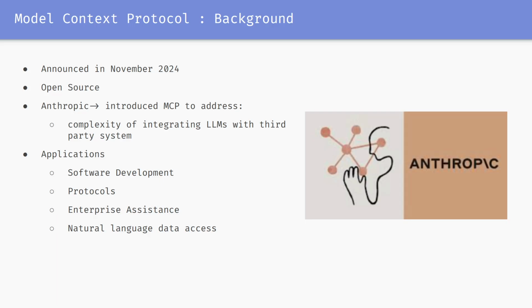Some more things that MCP can be applied across is software development. There are some IDEs such as Zed, and platforms like Replit, that use Model Context Protocol. Another way of applying MCP, right, is enterprise assistance. Companies like Block use MCP to allow internal assistants to retrieve information from proprietary documents. Natural language data access: applications like AI2SQL leverage MCP to connect models to SQL databases, enabling plain language information retrieval, right? So it's basically the middleman.